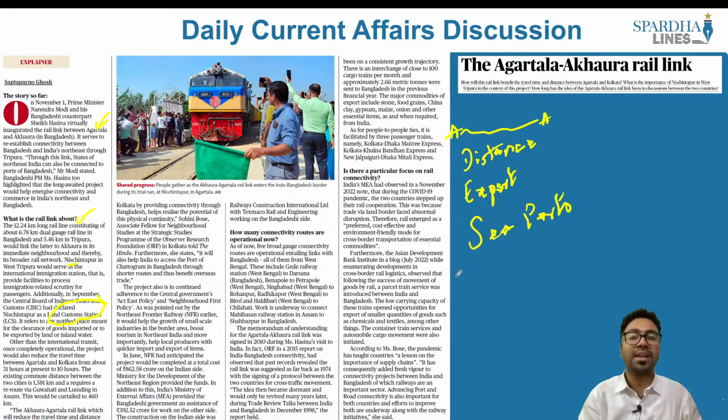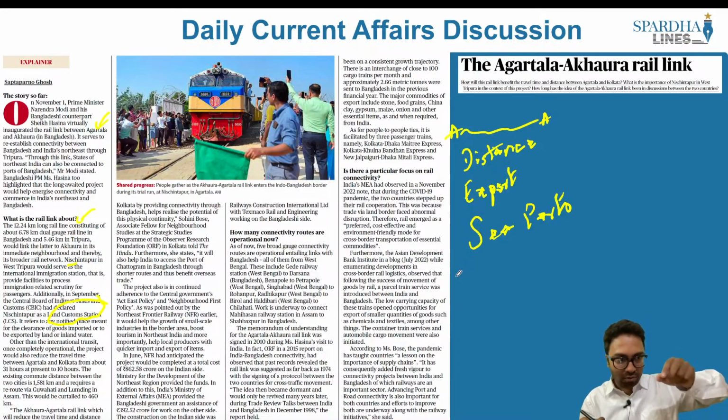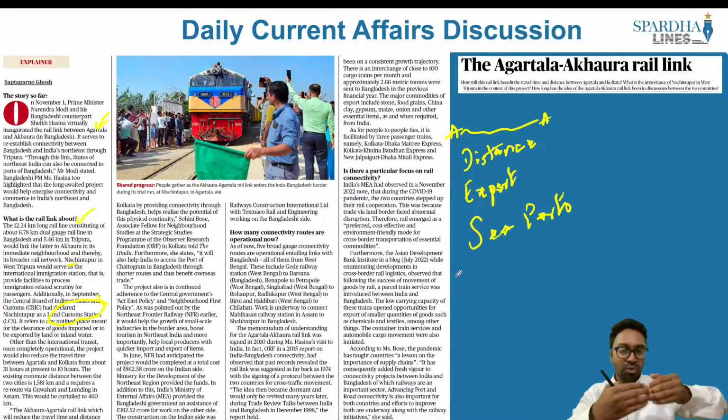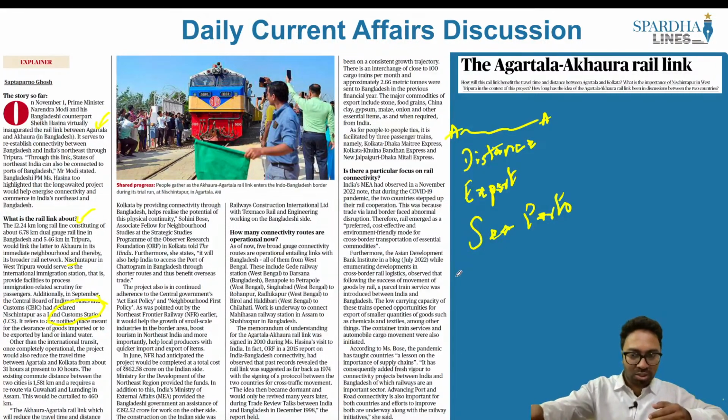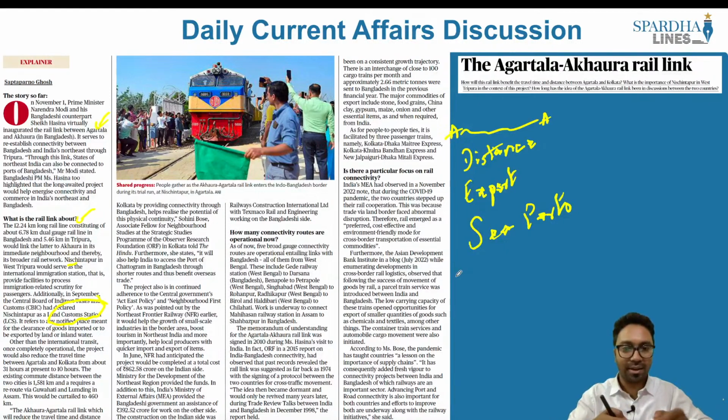Since we are importing and exporting the products, someone has to verify it. It is at this point of Nischintapura in Western Tripura which will verify what are the imports that are coming to the country, what are the exports that we are making from our country. So this happens to be very important from your preliminary examination point of view.